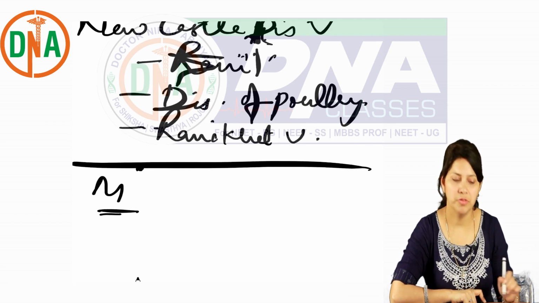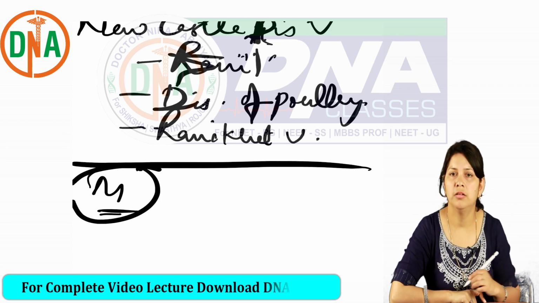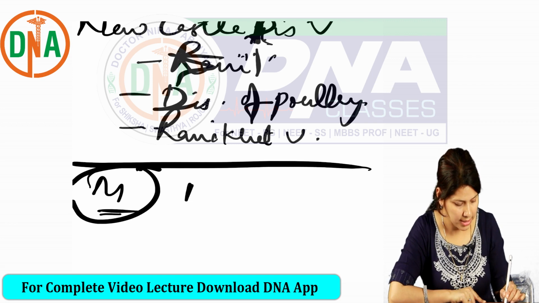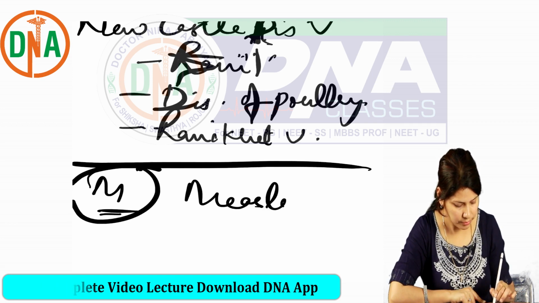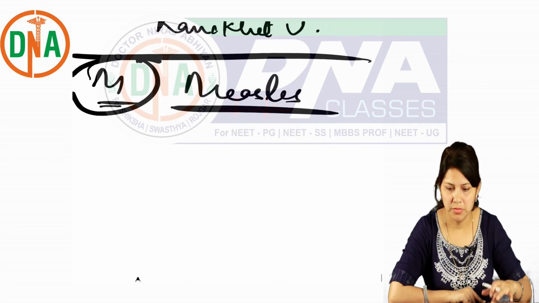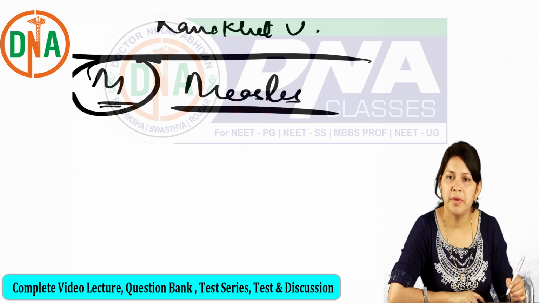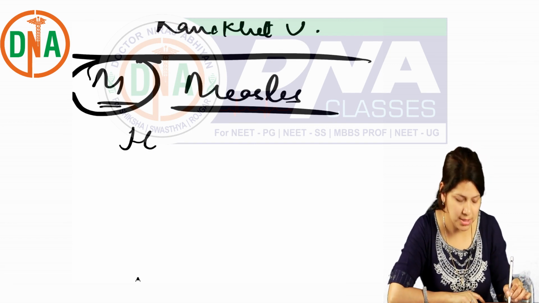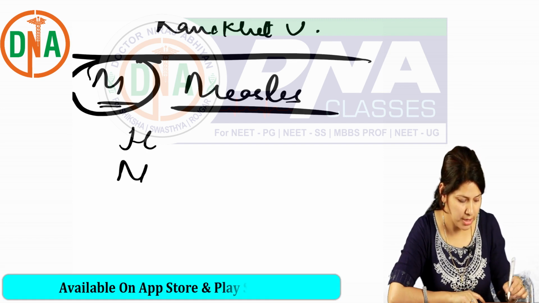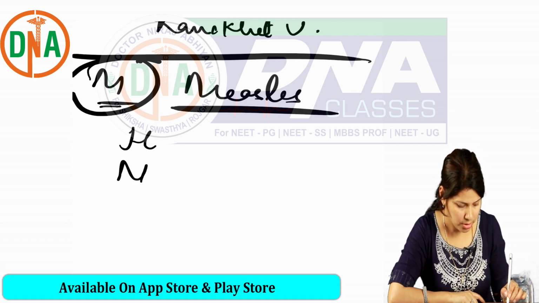So next we will start with measles virus. As we all know, in measles only the hemagglutinin spike is present and the neuraminidase spike is absent.